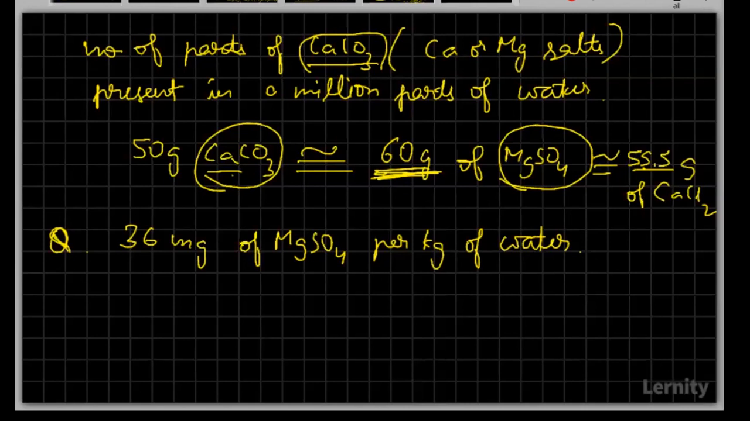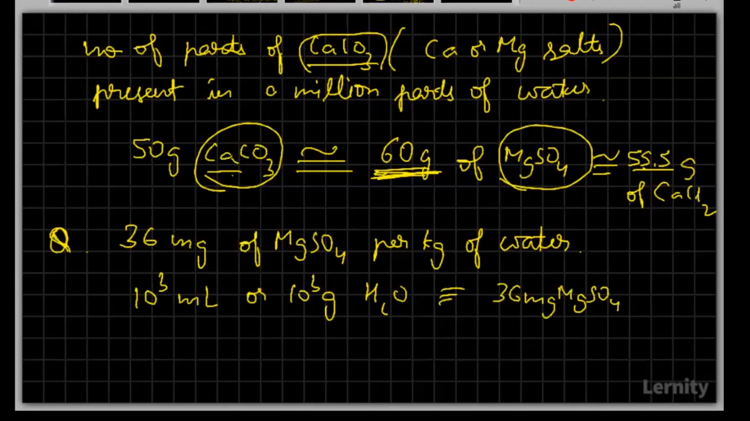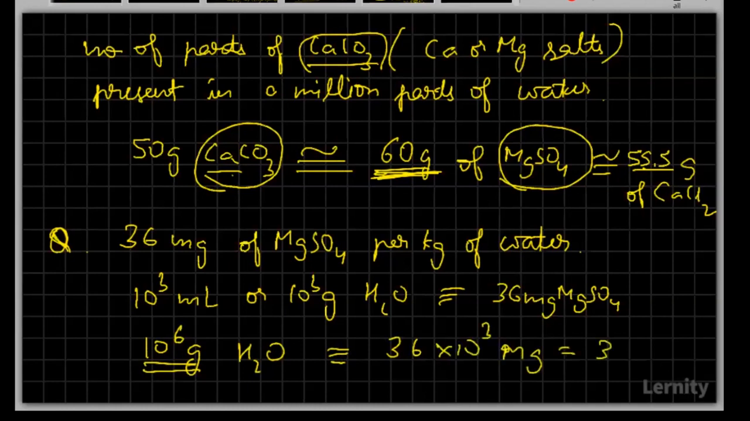Okay, let me solve one for you. Good. So see here, we know that 10 to the power 3 ml, or simply 10 to the power of 3 grams of water, will be containing 36 mg of magnesium sulfate. So if I want to take it as 10 to the power 6 grams of water, what will be the amount of magnesium sulfate in that? It should be 36 into 10 to the power of 3 mg, which means 36 grams of magnesium sulfate.